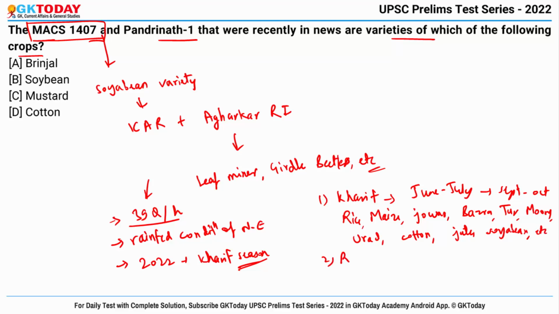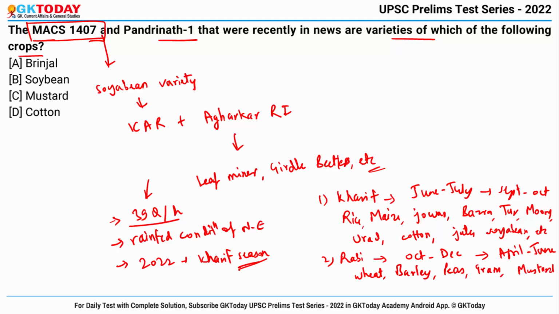Then second is Rabi season. In this, crops are sown in the month of October to December and harvested in April to June. The examples are wheat, barley, peas, gram, mustard. And now in between the Rabi and Kharif seasons, there is a short season during the summer months named Zaid. The examples are watermelon, cucumber, muskmelon, etc. So this was all about MAX 1407.